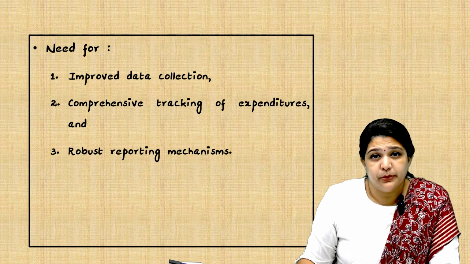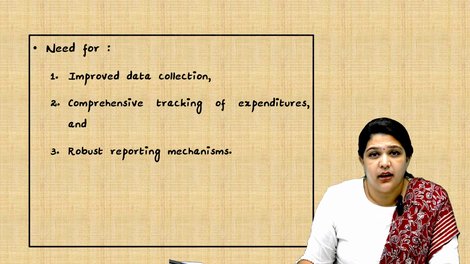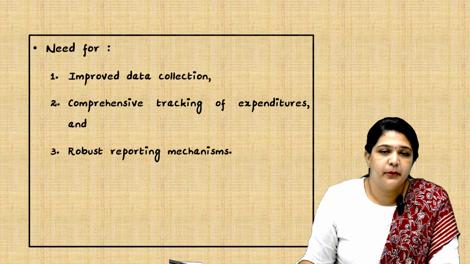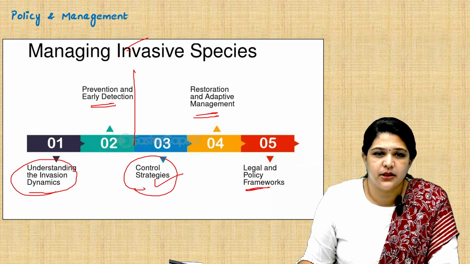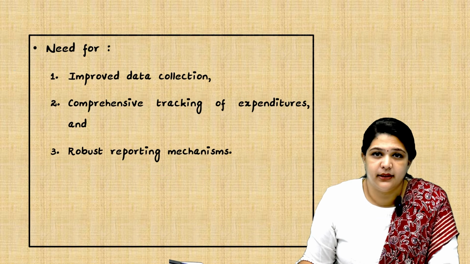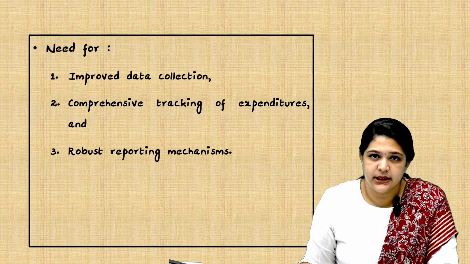So you should be very much aware about this topic. So what is the need? We should improve the data collection, we should start tracking expenditure, and then we should have a proper planned mechanism. As we saw, there are 5 steps, and these 5 steps have to be implemented effectively. Yes, so this is the topic. We'll discuss the next topic.